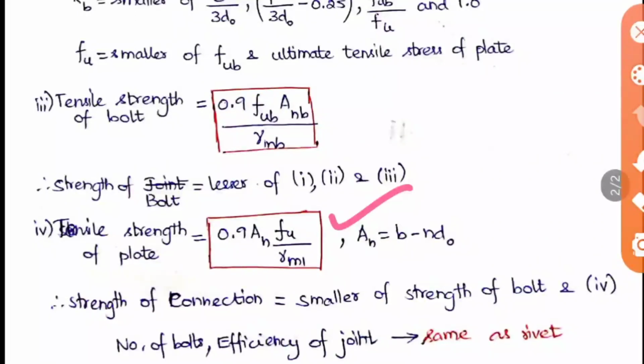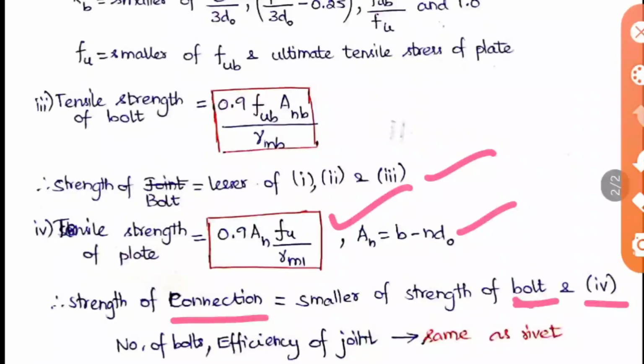So as in the rivet, the strength of the connection will be the smaller of the strength of the bolt and the strength of the plate. Okay, the similar thing is used here also. The strength of the connection should be the smaller of the strength of the bolt and the strength of the plate here.